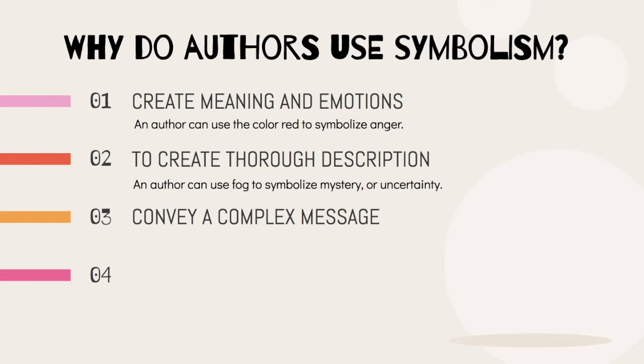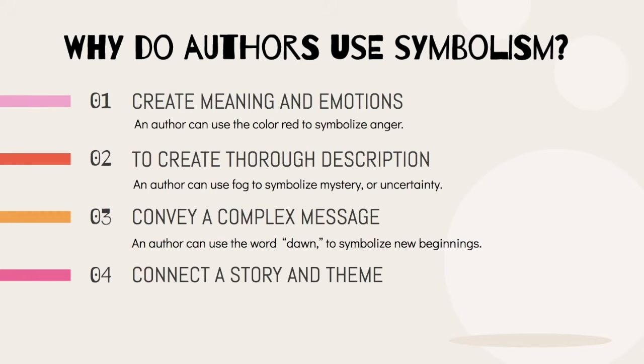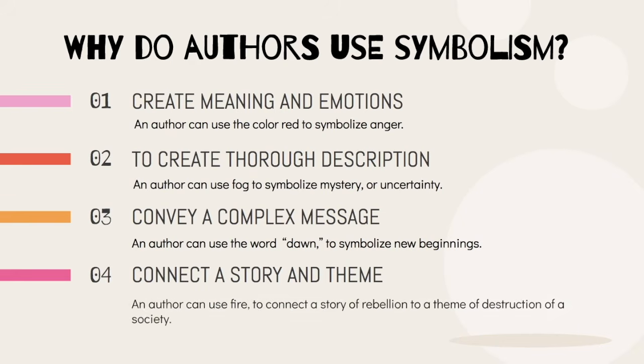Our third reason is conveying a complex message. An example of this is through the use of the word dawn, which can symbolize new beginnings. We know that dawn in the literal sense is just the start of a day, but through symbolism, we can use it to convey the complex idea of new beginnings in a society. Our fourth reason is to connect a story and theme. A common example of this is through fire, where we can connect the story of rebellion to a theme of destruction of a society through fire.